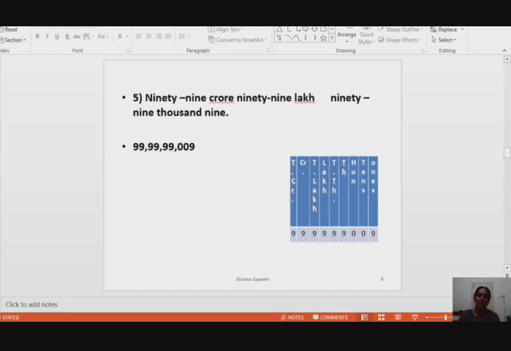99 crore, next number is, it's a very easy question. 99 crore 99 lakh 99,009. Only the hundreds place and tens place are missing here. When all the periods are there, you may feel it easy to write the number. You may not go wrong. But when some periods are missing, you will get a little bit confused. So to avoid the confusion, every time it is better to draw the place value table and fill the places according to the given specification. So you will get the number very easily.